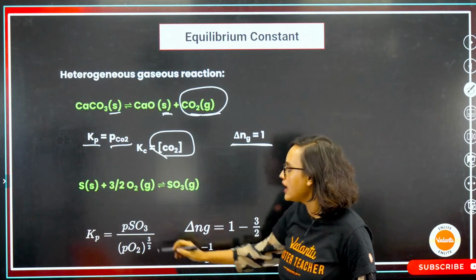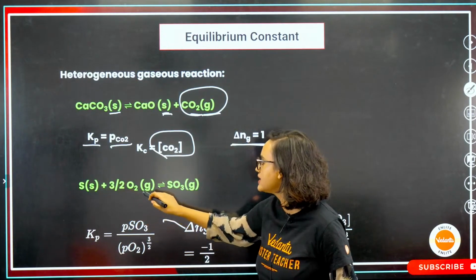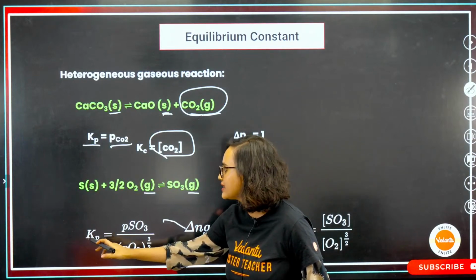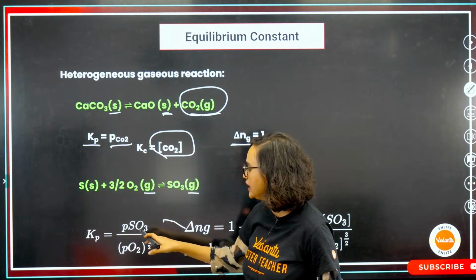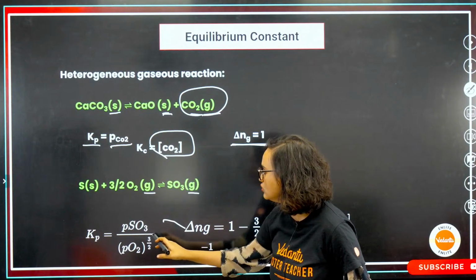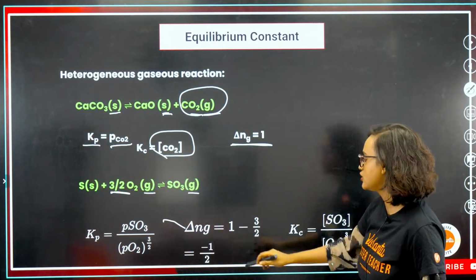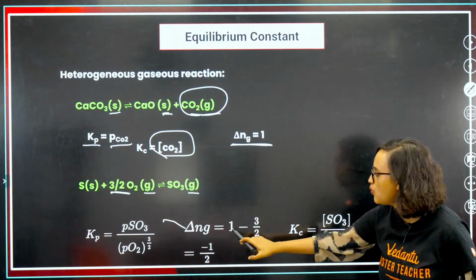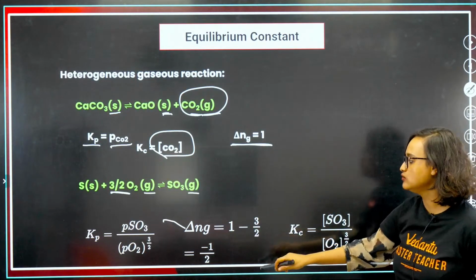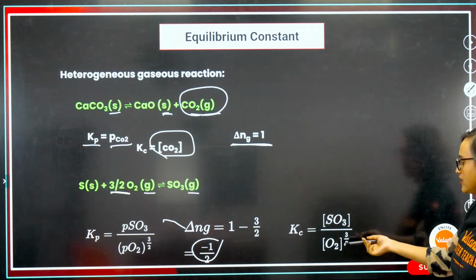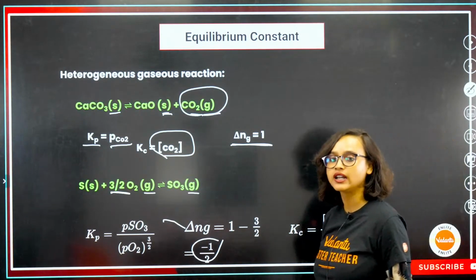Now here also, this is solid, this is gaseous and this is gaseous. So we will again do this. Kp is equal to PSO3 over PO2 to the power 3 by 2. Why 3 by 2? It's written here. So delta Ng will be 1 minus 3 by 2, that means minus 1 by 2. So Kc will be [SO3] divided by [O2] to the power 3/2.